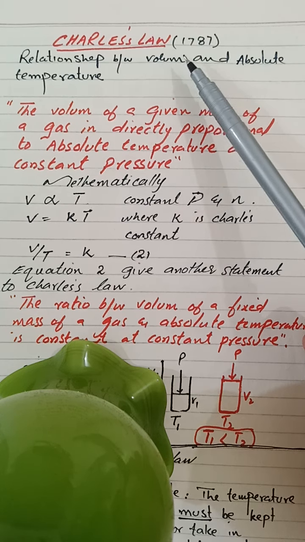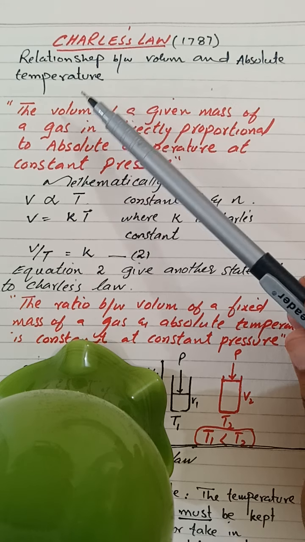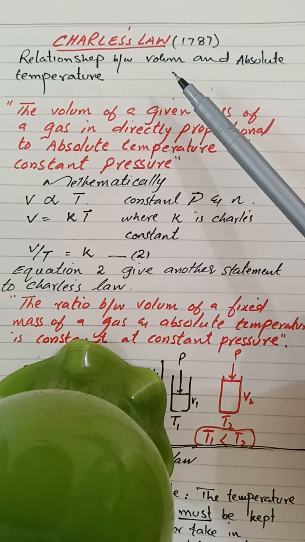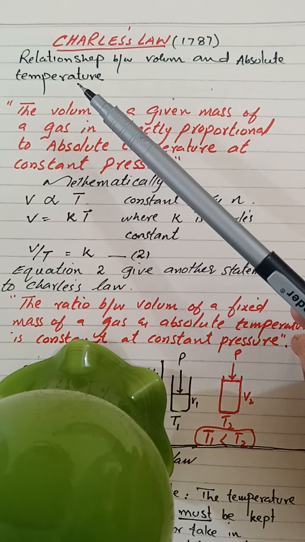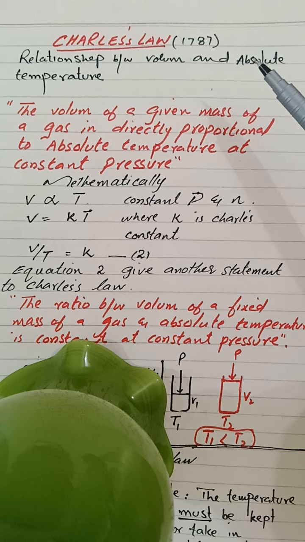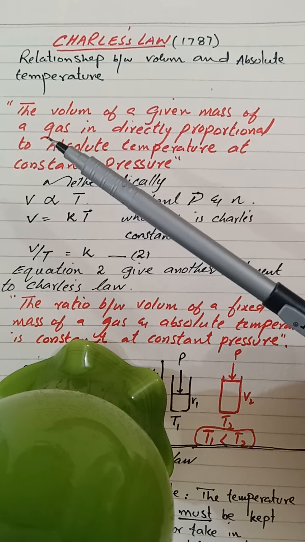Today we will discuss the second law related to gas, the Charles law. It was presented by Charles in 1787. This is the relationship between volume of a given mass of a gas and absolute temperature. By absolute temperature, we mean that it is the temperature at Kelvin scale.